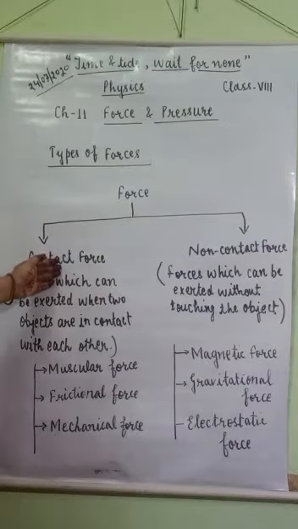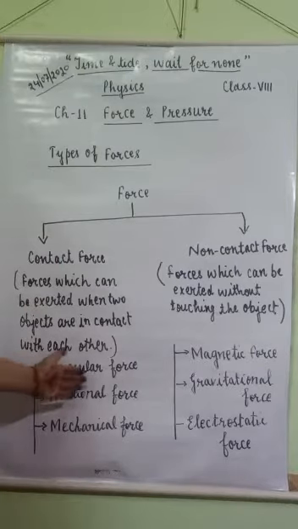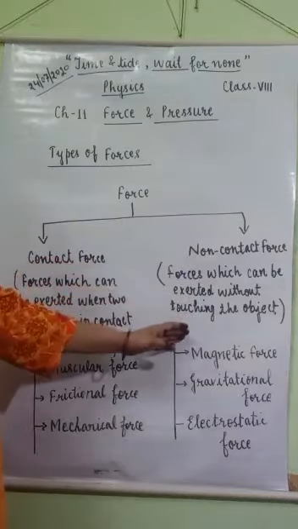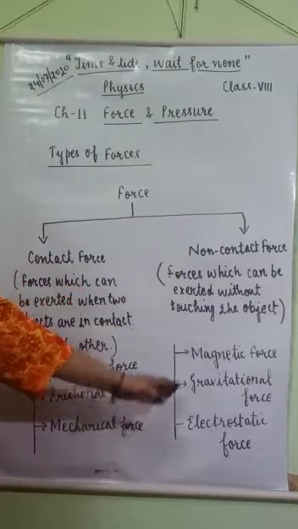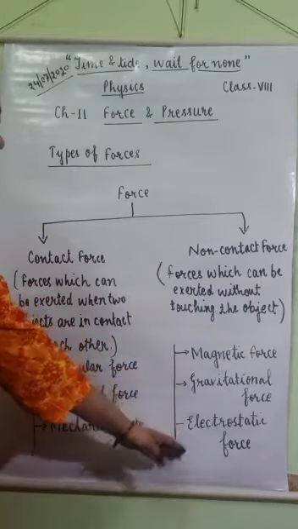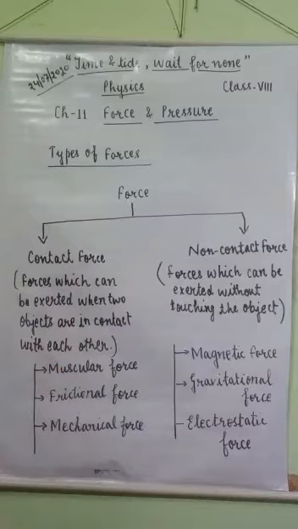Further, contact force is divided into three categories: muscular force, frictional force, and mechanical force. And non-contact force is divided into three categories: magnetic force, gravitational force, and electrostatic force. So let's see muscular force.